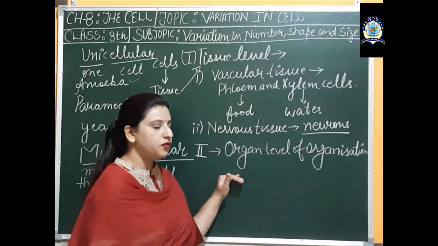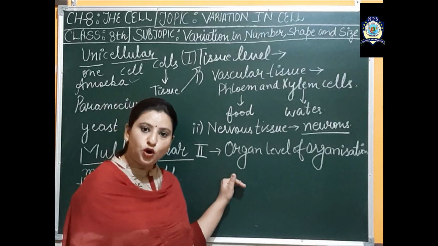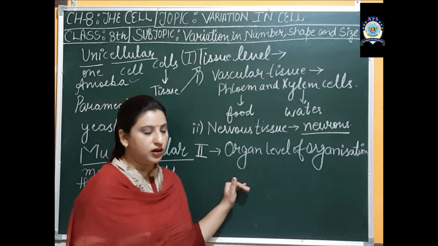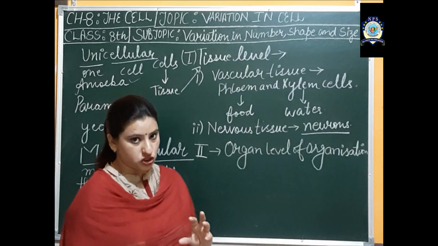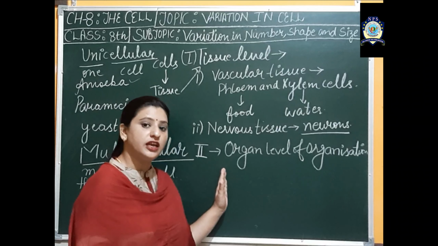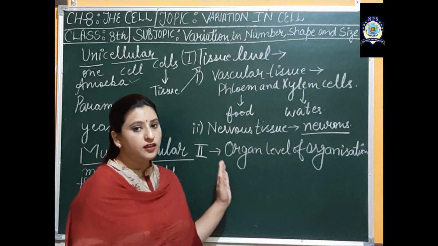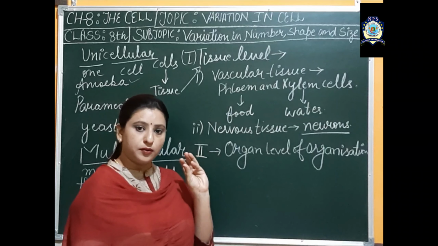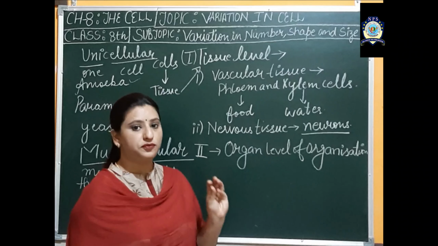In the organ level of organization, particular types of tissues group together and form an organ, and that organ will perform a specific function. I repeat my words: when particular types of tissues group together, they form an organ, and that organ will perform a specific type of function.